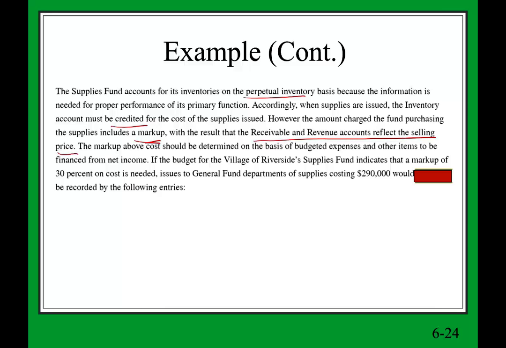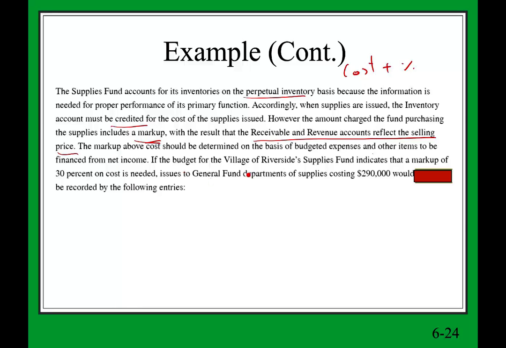So basically what's going to happen when we issue the inventory, we're going to recover our cost plus a markup. We're going to make some profit. The markup above cost should be determined on the basis of the budgeted expenses and other items to be financed from net income. So basically, how much should the markup be? Depending on the need of our budget.